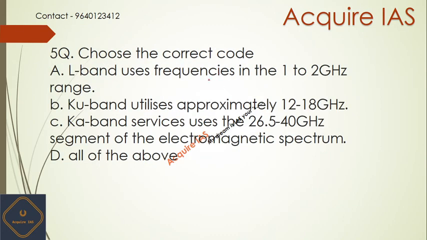The next question is, choose the correct code. Option A, L band uses frequency in the 1 to 2 gigahertz range. Option B, Ku band utilizes approximately 12 to 18 gigahertz. Option C, Ka band services use the 26.5 to 40 gigahertz segment of the electromagnetic spectrum. And option D, all of the above.